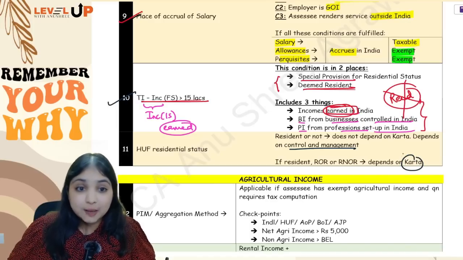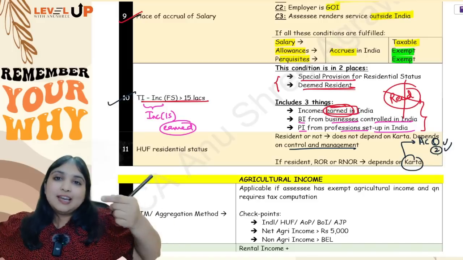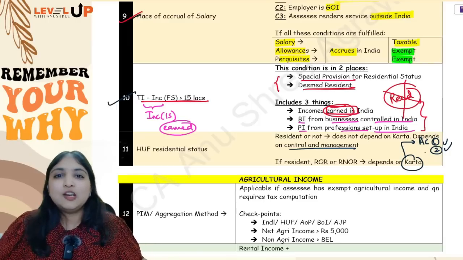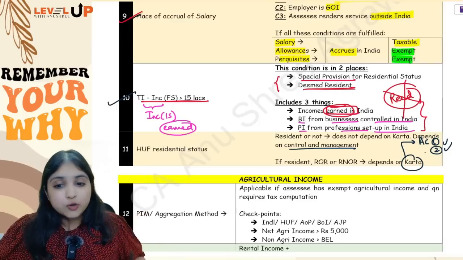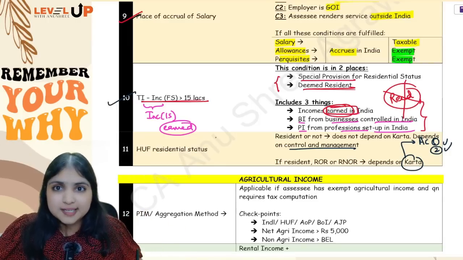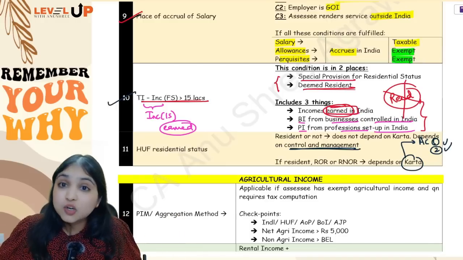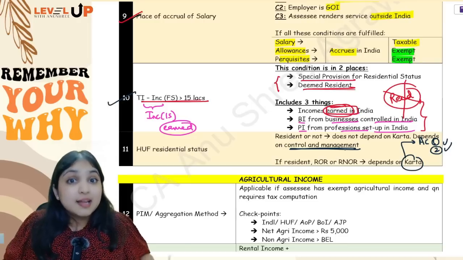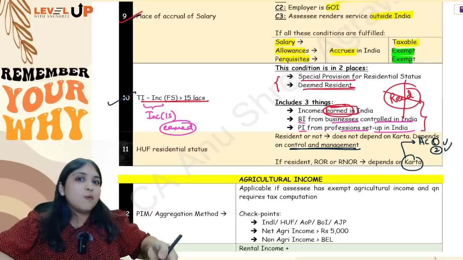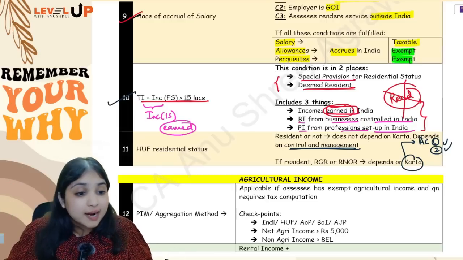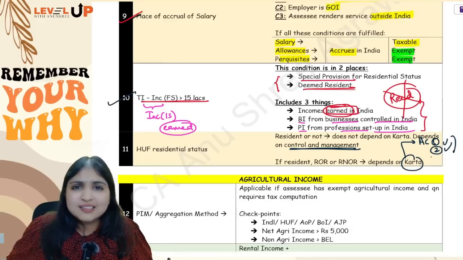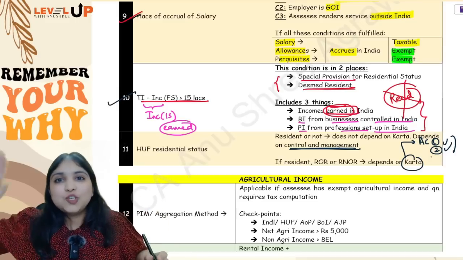That will depend upon the Karta. If the Karta fulfills the two additional conditions, fulfills both the additional conditions, then your HUF will become ROR. If the Karta does not fulfill even one additional condition, then your HUF will become RNOR. So if you are noticing whether HUF is resident or non-resident, it only depended on where it is controlled and managed from. It did not depend upon the Karta. But once your HUF becomes a resident, then whether it is ROR or RNOR, that alone is depending upon the Karta. If the Karta is fulfilling both the additional conditions, HUF is becoming ROR. If the Karta does not fulfill even one additional condition, HUF becomes RNOR.